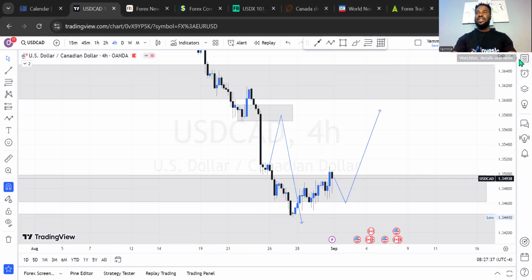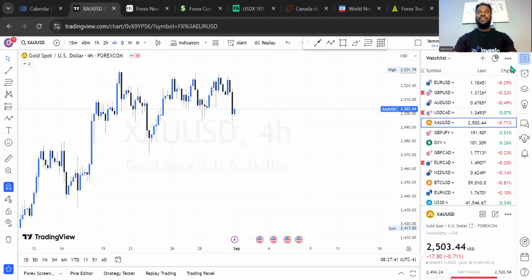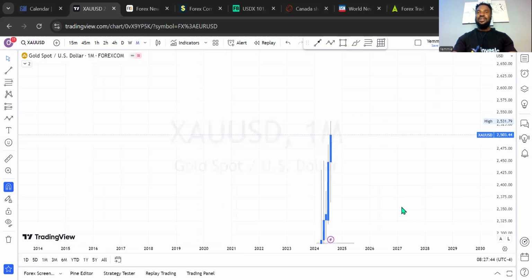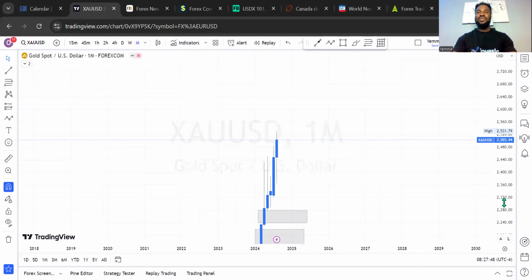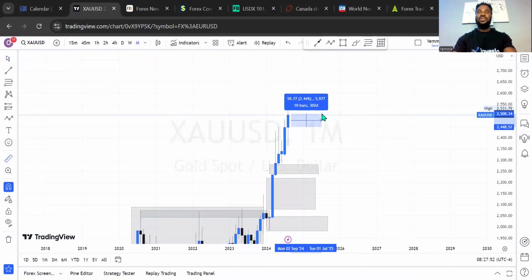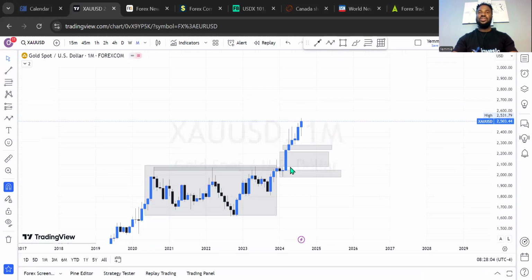All right, let's check out the last guy we have here for today. This is the gold US dollar, and let's see this opportunity on the monthly outlook. The month of August was a massive one for gold, because the market moved about a total closing of about 500, 600 pips, and it was even more at a point in time. So this was analyzed in the month of July that we should expect and anticipate more bullish move on gold, and for the last month of August it was still a bullish movement.